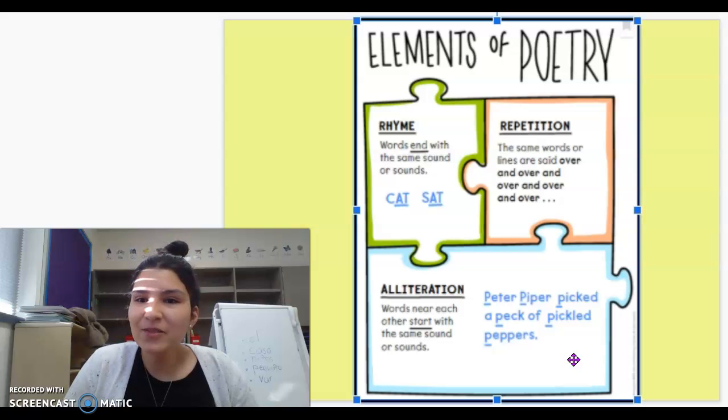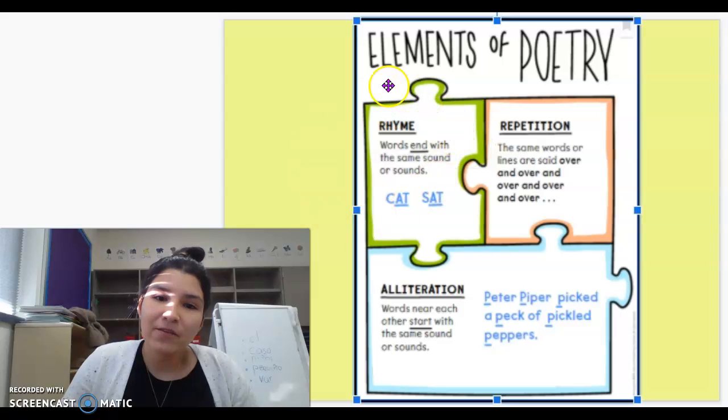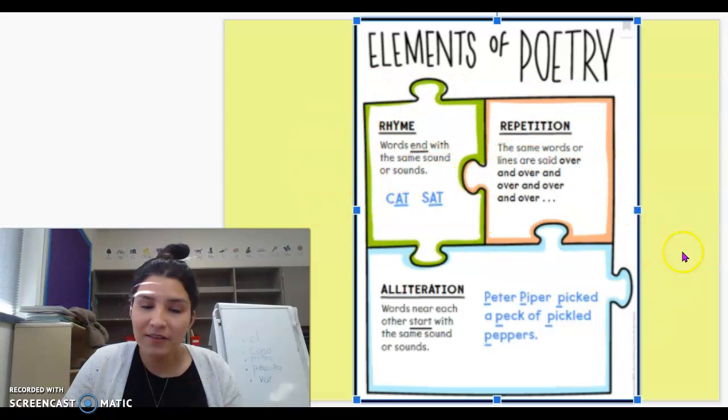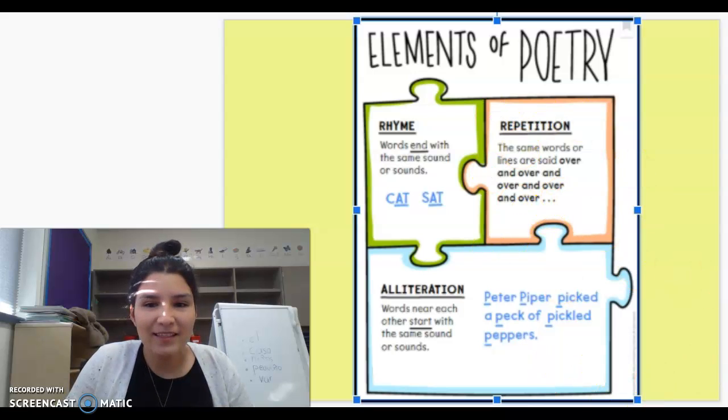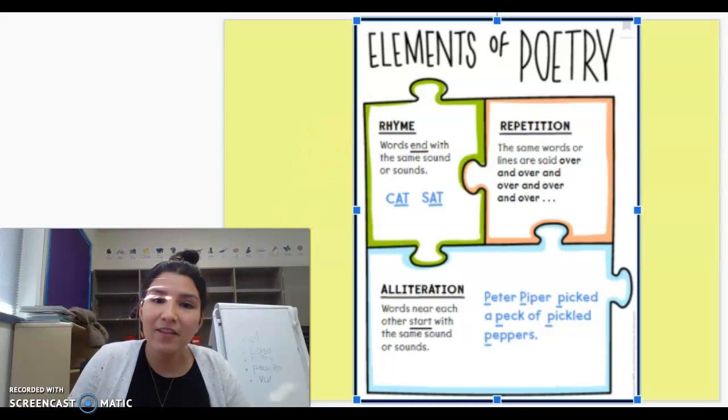All right, so this week I know you're going to really enjoy elements of poetry. Today we're going to focus on rhyme, and then we're going to focus on repetition, and here in a couple of days, alliteration. All right, I hope you enjoyed today's little lesson over elements of poetry.